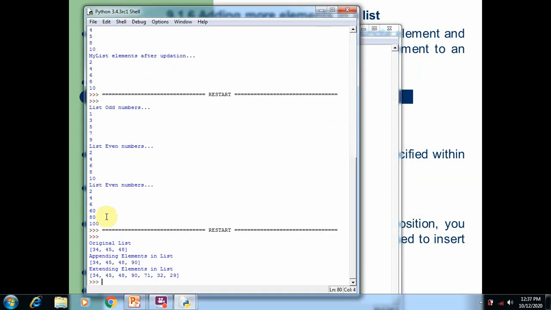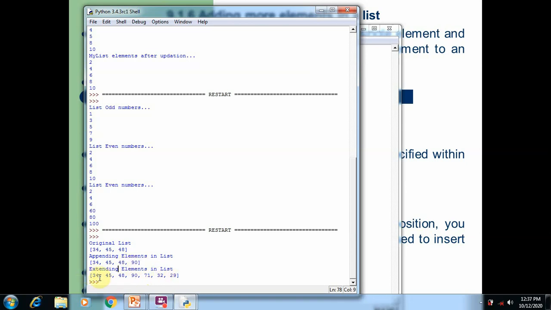You can see the original list output 34 45. After appending, that is, we added a single element, 90, at the end of the list, by using the append function. By using the extend function, we add three more elements in a single instance, that is 71, 32, 29, to the existing elements.